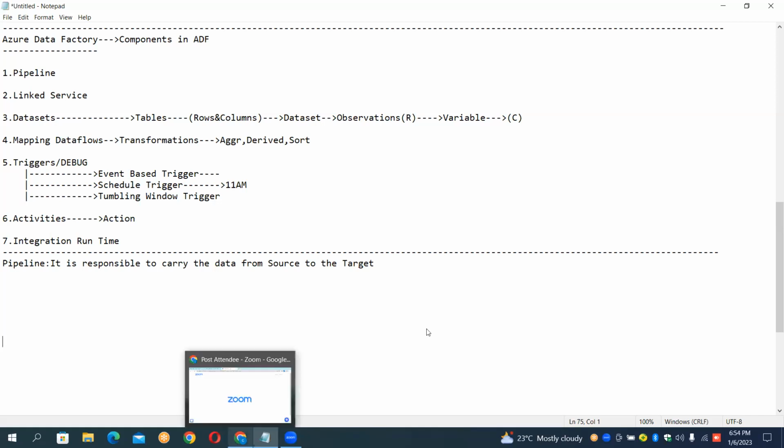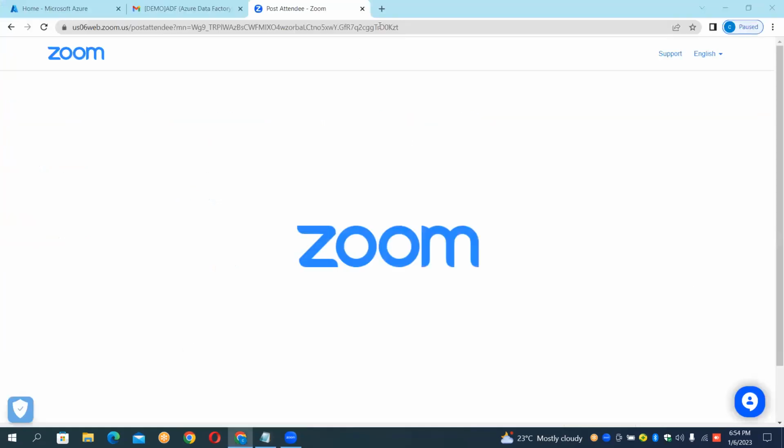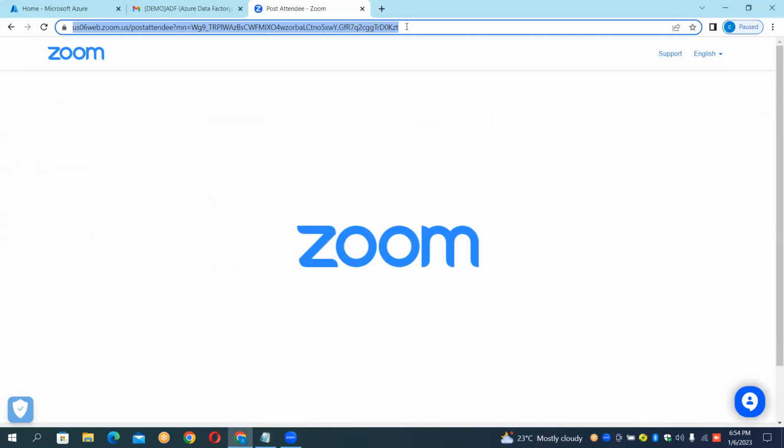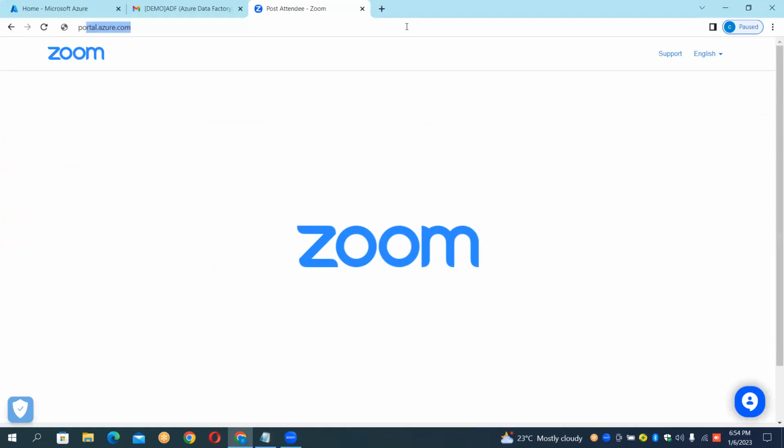Just go to this desktop. Everyone, can you see it? Are you able to see my screen? This is a browser where I'm using the portal. Can you see it? I'm using portal.azure.com.